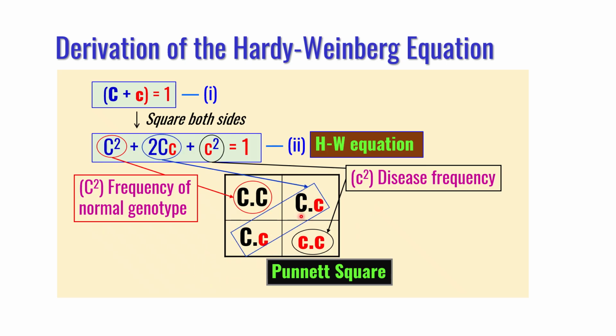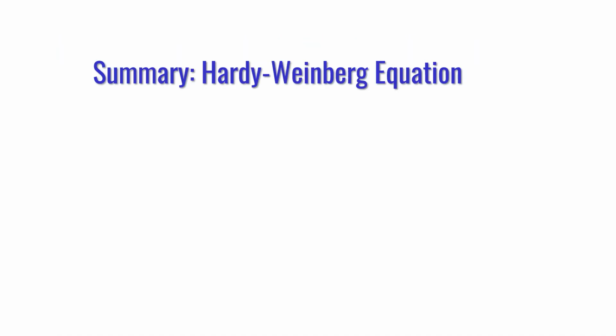So two parents, two carriers, 2 capital C small c is the carrier frequency. So if you are asked to calculate carrier frequency, you have to calculate the value of 2 capital C small c. You will not oversimplify this value. So this is how the Hardy-Weinberg equation is derived.